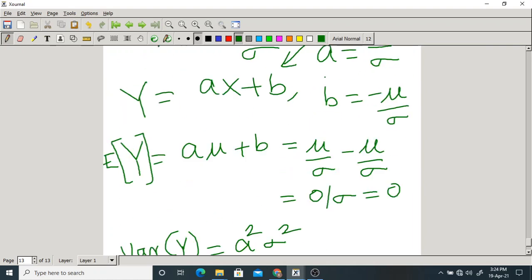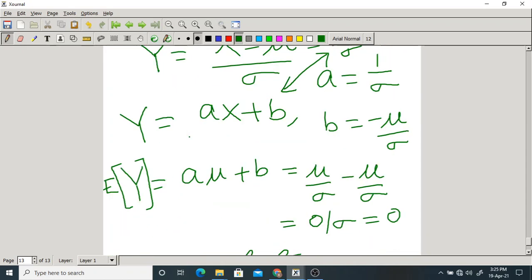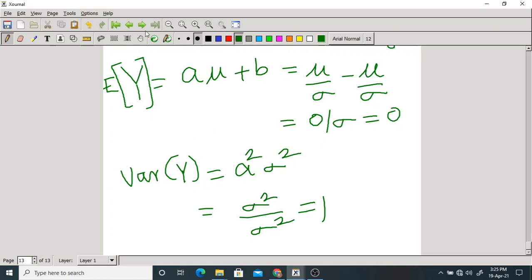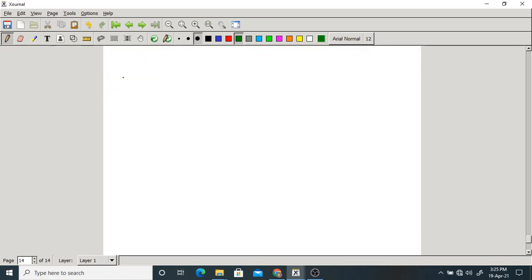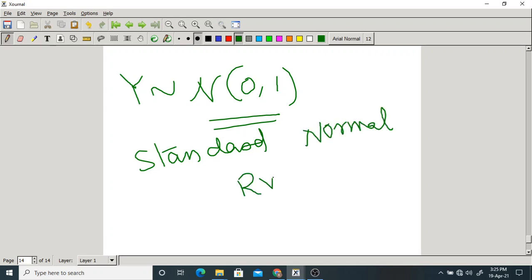If x is Gaussian or normal, y is also Gaussian. Now I can simply say that y is a normal random variable having mean 0 and variance 1. Then it is in the standard form, a standard normal random variable.